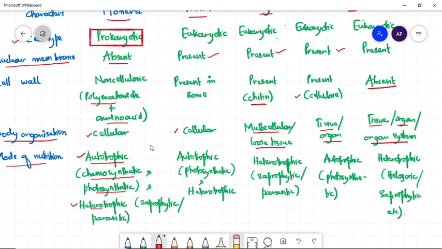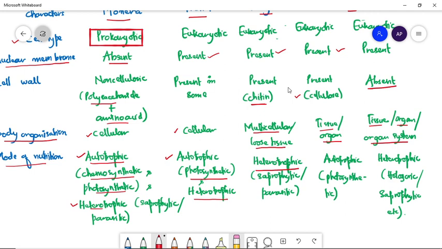In case of Protista, they are also autotrophic, and they will be photosynthetic and not chemosynthetic, and they may be heterotrophic. In case of fungi, they are only heterotrophic. Fungi cannot prepare their own food because they lack chlorophyll. So they are either saprophytic or parasitic.